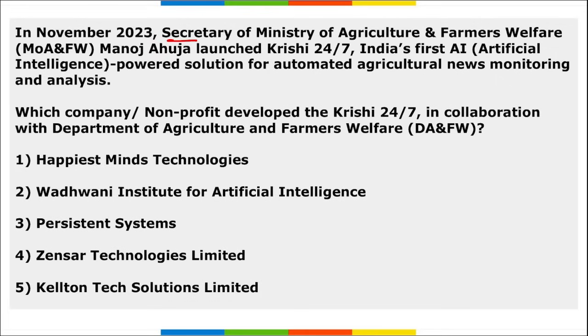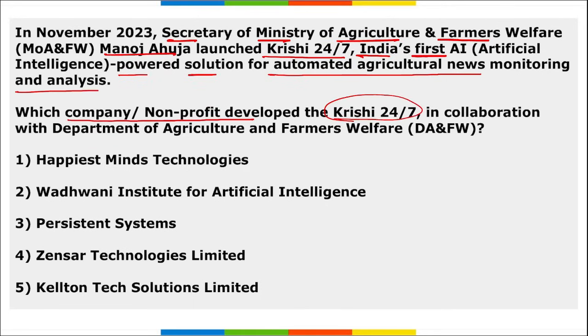In November, Secretary of Ministry of Agriculture and Farmers Welfare Manoj Ahuja launched Krishi 24/7, that is India's first AI powered solution for automated agriculture news monitoring and analysis. Question asked is, which company or non-profit developed the Krishi 24/7 in collaboration with the Department of Agriculture and Farmers Welfare? Tell me. So this Krishi 24/7, which company has developed this Krishi 24/7?